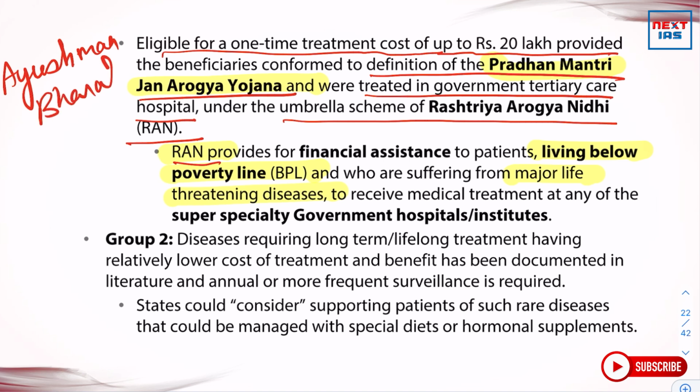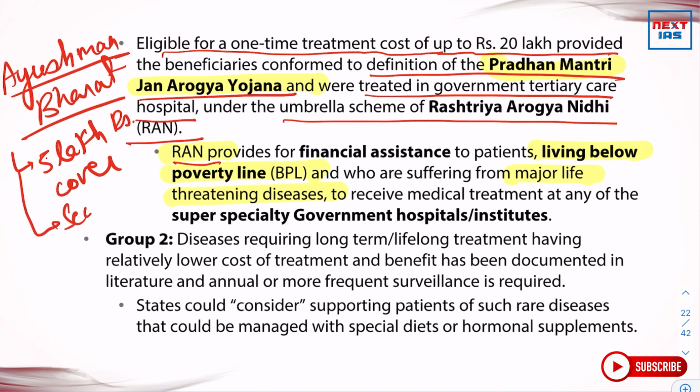So what are its major features? It provides 5 lakh rupees cover per family per annum. It covers secondary and tertiary healthcare and is aimed at benefiting 50 crore beneficiaries.